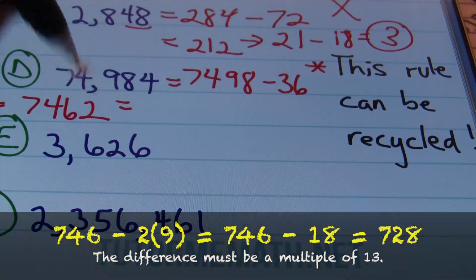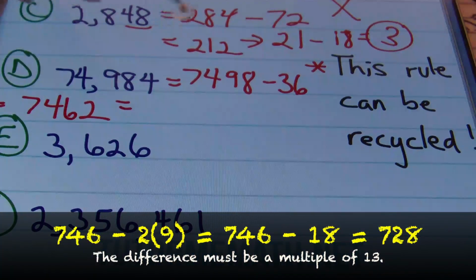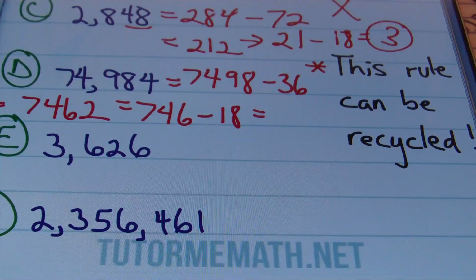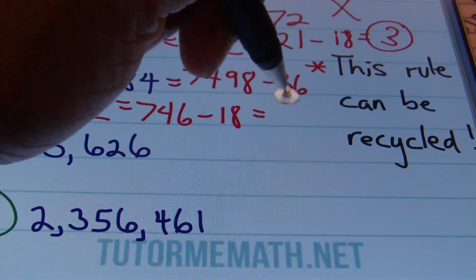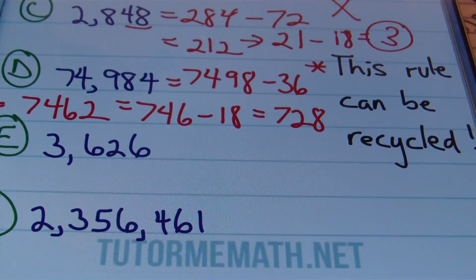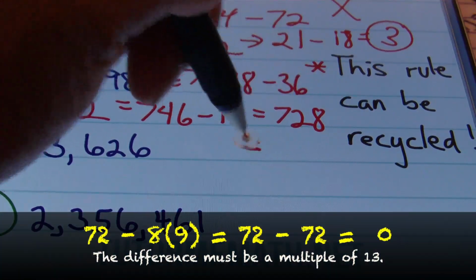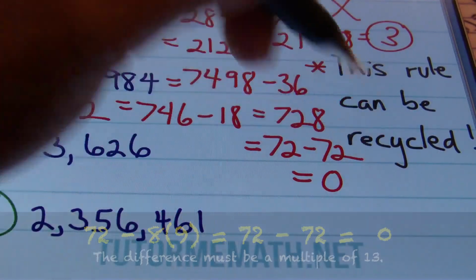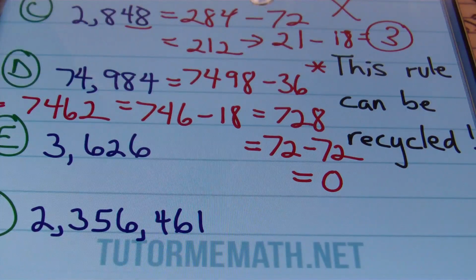We can keep doing it over and over as we whittle down the number. So multiplying 2 times 9, you get 18. So you'll have 746 minus 18. This value is going to give you 728. Well, it just so turns out that I'm not familiar with this number either. So multiplying 8 times 9 gives me 72. And then I'll end up with something interesting: 72 minus 72 is 0. And since 0 is divisible by 11, that means the original number is as well. So this one actually checks out.